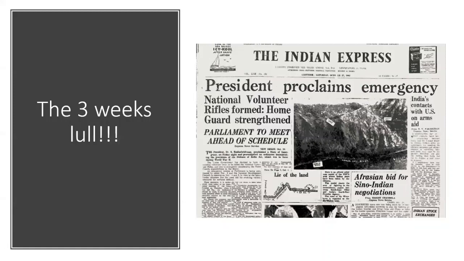Now, with all these things, I try to give you a perspective of the war and how we were dealing with that sudden war. Coming back to the war zone, China attacked on October 20th, and after 3 days of intense fighting, the war suddenly came to an abrupt end on October 24th. There was no fighting for the next 3 weeks.